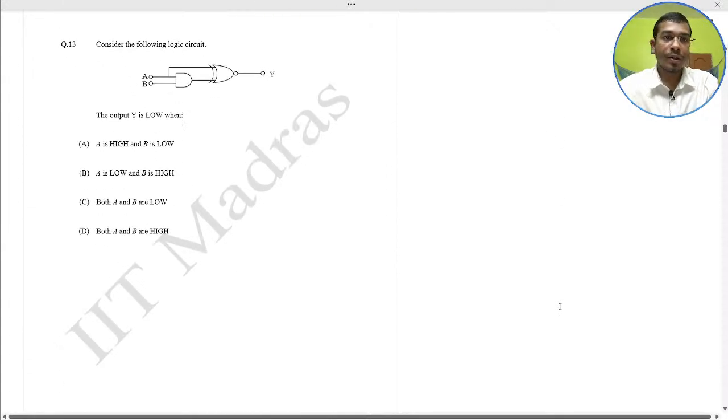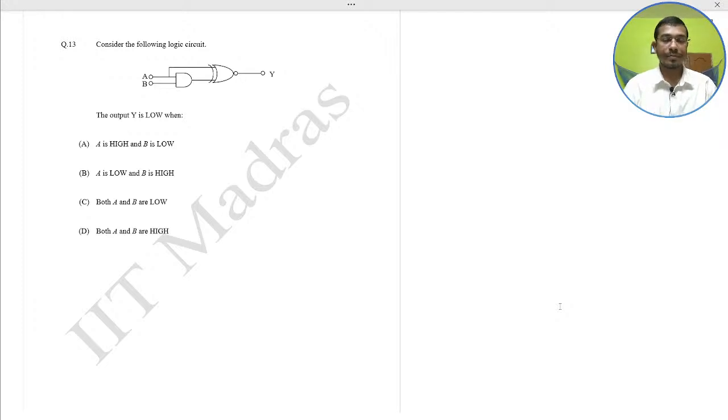Next, consider the following logic circuit. The output Y is low when the inputs are in what condition? So here the output would be what? This is an AND and this is the XOR. So the output would be Y equal to A XOR (AB bar), because this is the NOT. So this is given as low. Low means this is 0.